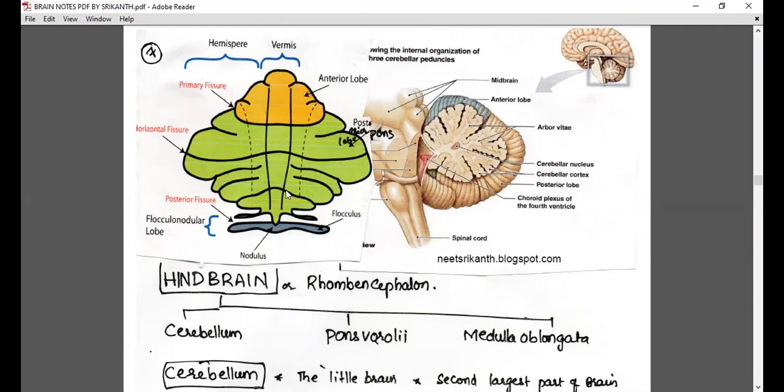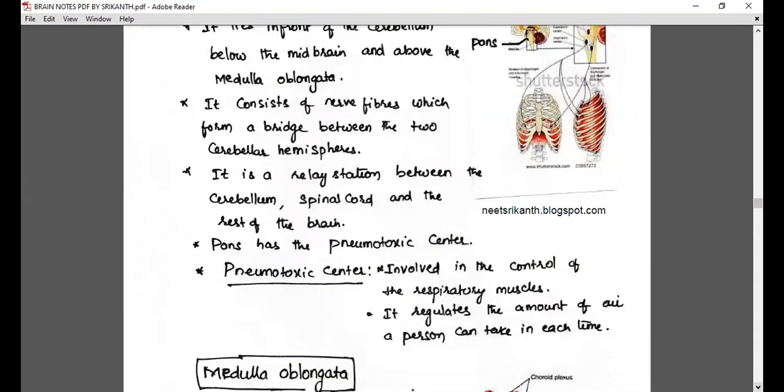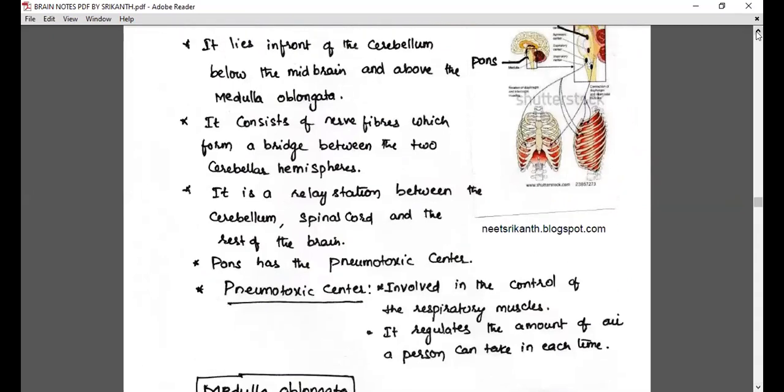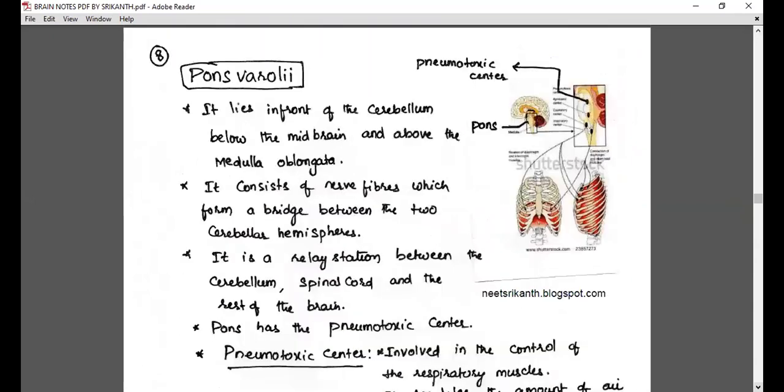And now the two cerebellar hemispheres are connected by pons varoli. What is pons varoli? Pons varoli is the connection between the two cerebellar hemispheres. Let me show you the pons varoli. It consists of nerve fibers which form a bridge between the two cerebellar hemispheres.